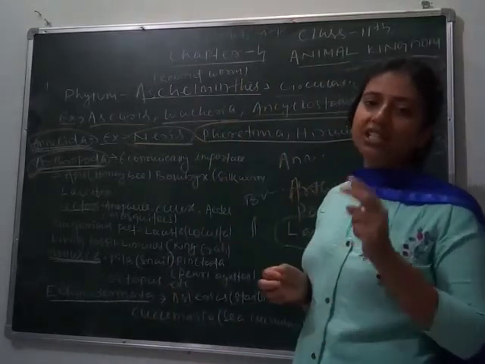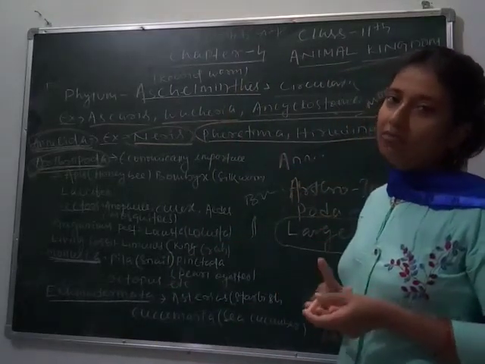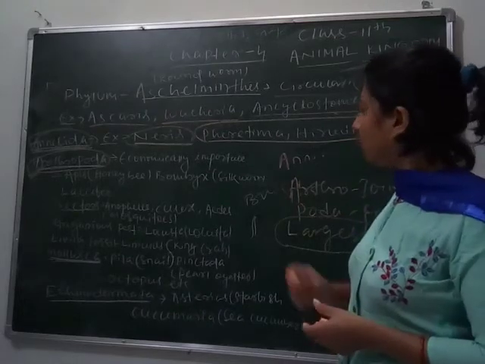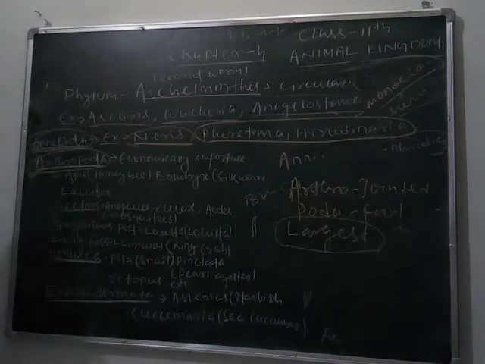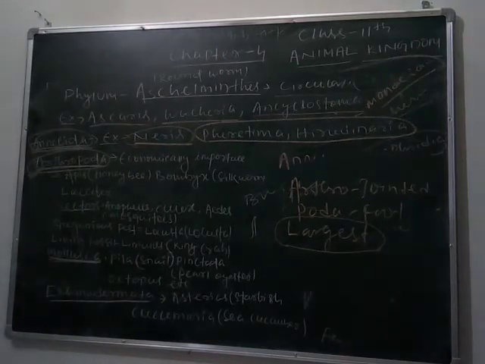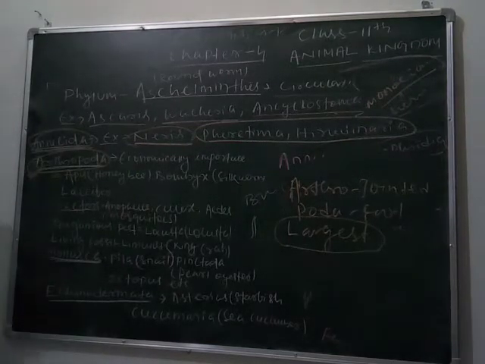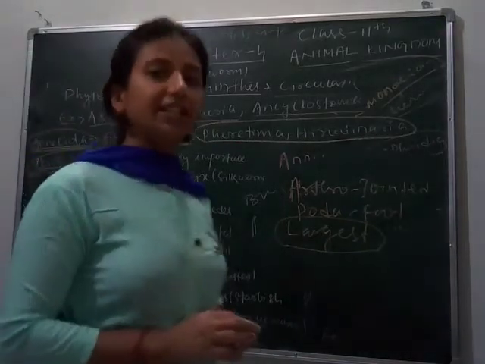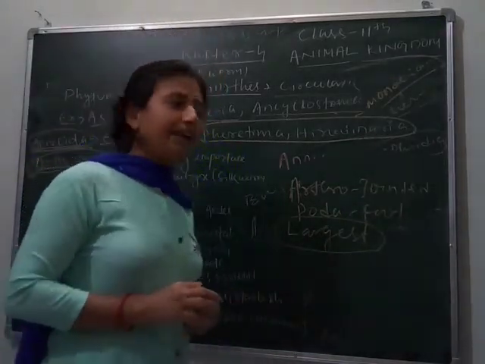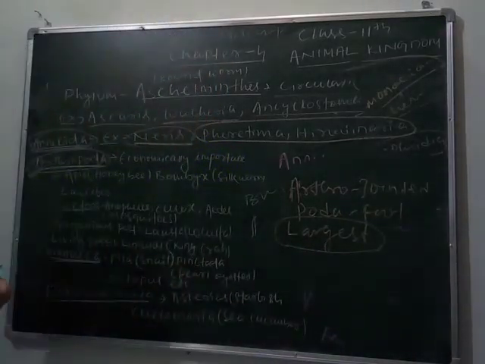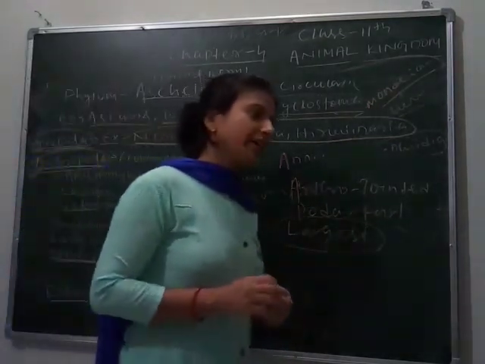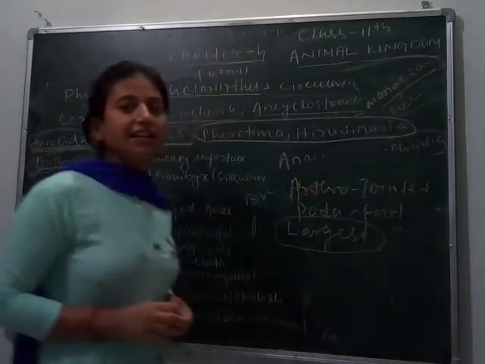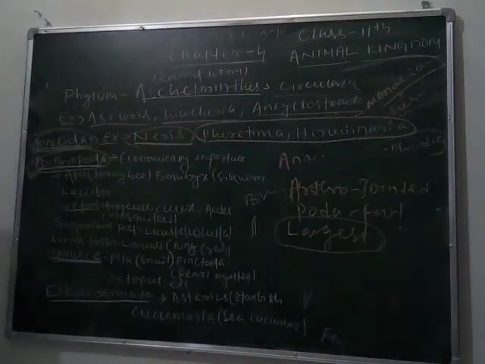Triploblastic means they have three germinal layers: ectoderm, endoderm and mesoderm. Bilaterally symmetrical means when they are divided we get a left and right half. That's why they are called bilaterally symmetrical. Their body is distinctly divided into head, thorax and abdomen, which contain the appendages, meaning legs. They normally have 6 to 8 legs.